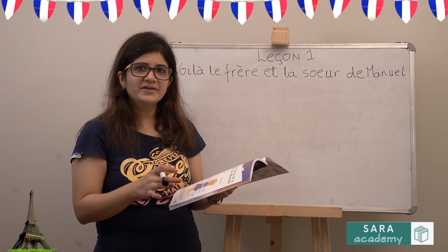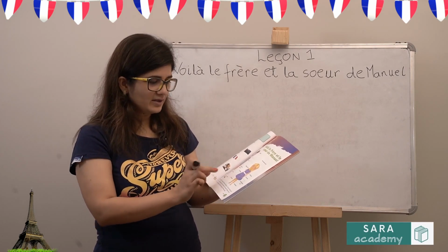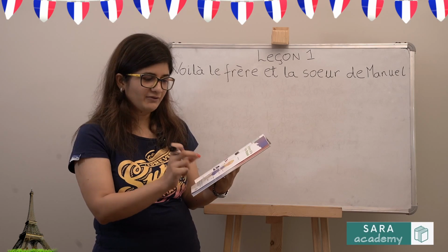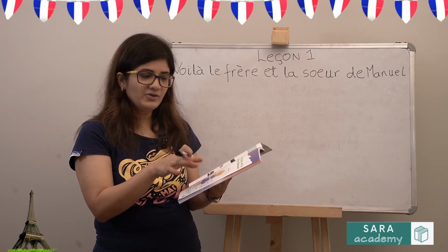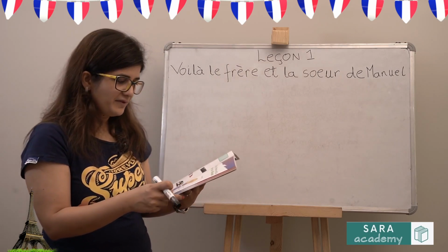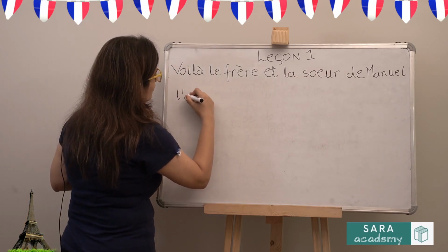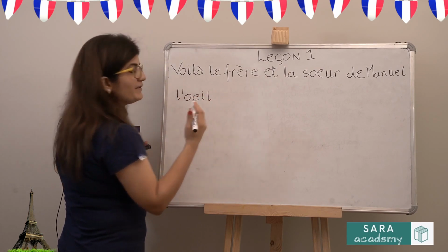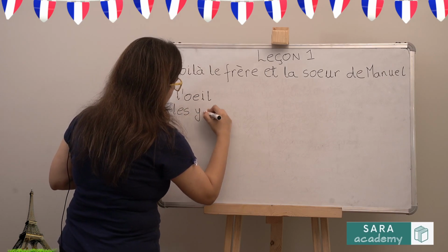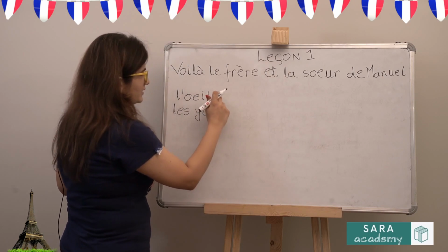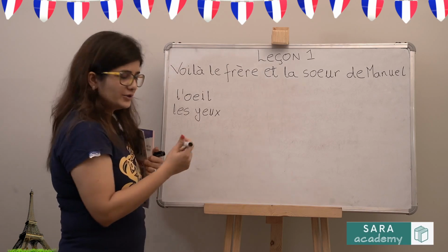We will now study the various body parts. So they've given you on this page the body parts, and in the brackets wherever it's either starting with a vowel or plural, they've given you M or F. So if they've written M, that means it's masculine. If they've written F, that means it's feminine. Now the only thing that you have to be careful about is eyes. So one eye is l'œil, but when we are talking about two eyes, it's slightly different, les yeux. So the plural is this and the singular is this. So this is one eye and these are two eyes.